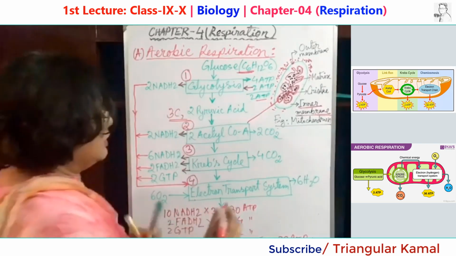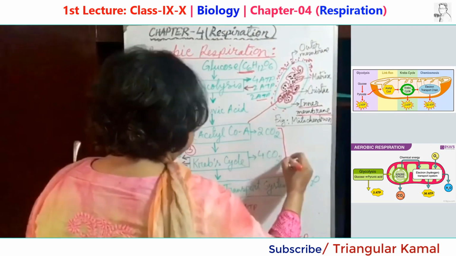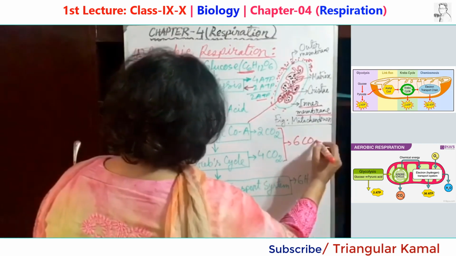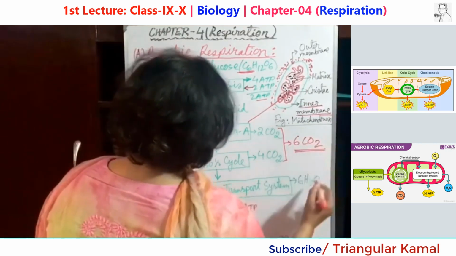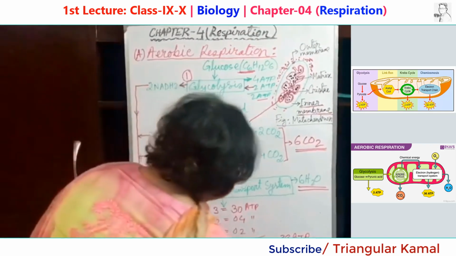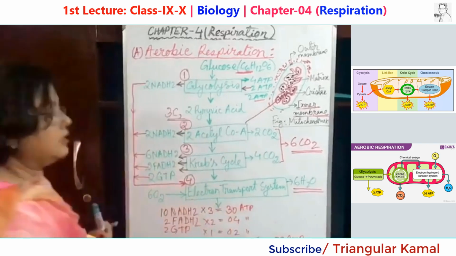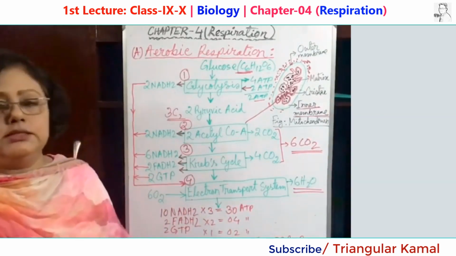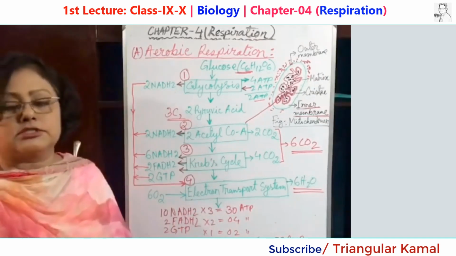And as a byproduct, 2 and 4 carbon dioxide together make 6 molecules of carbon dioxide and 6 molecules of water, and finally 38 molecules of ATPs. And these ATPs can provide energy for other cellular activities.